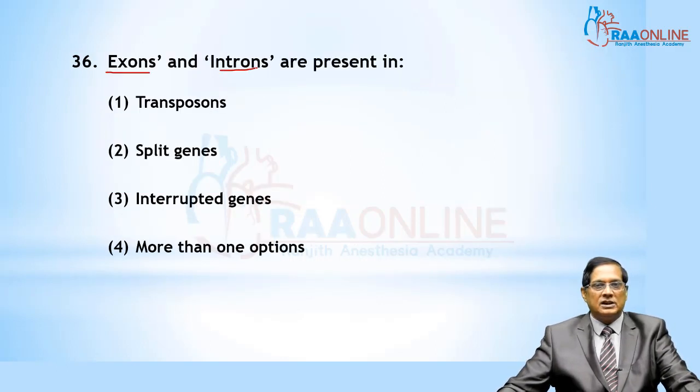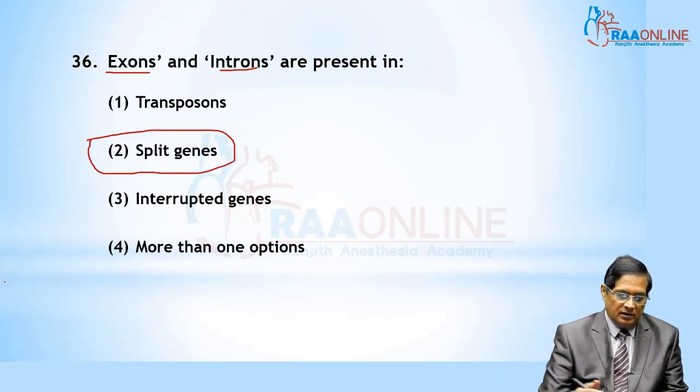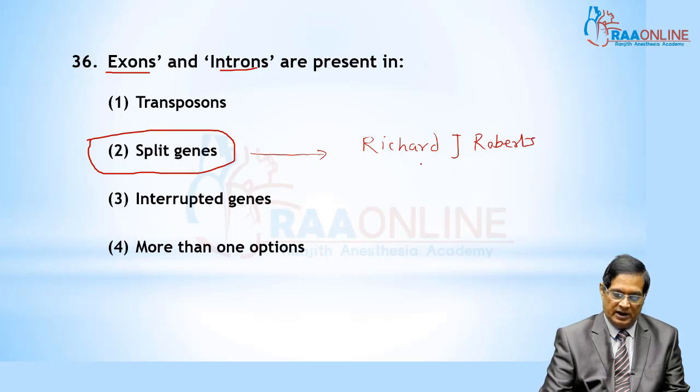Exons and introns, I have already mentioned, are part of a split gene. Split genes were discovered or reported by Richard J. Roberts and Philip Sharp.